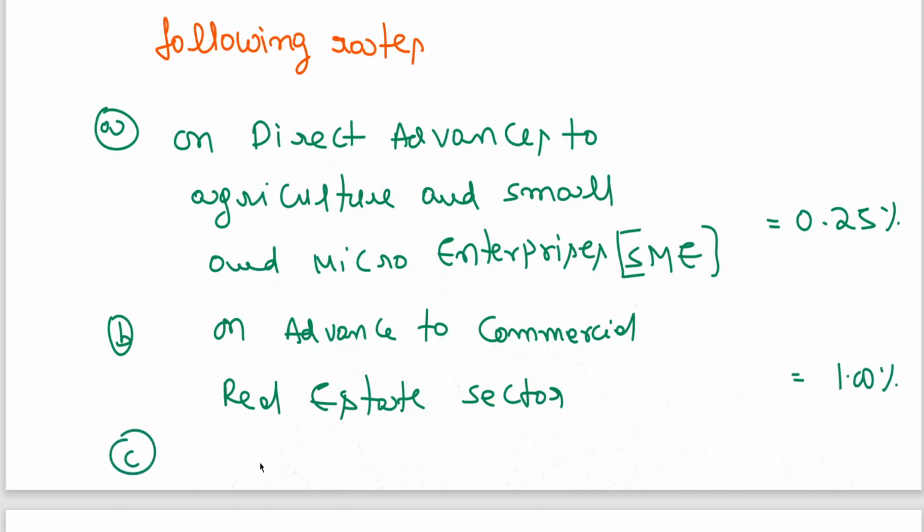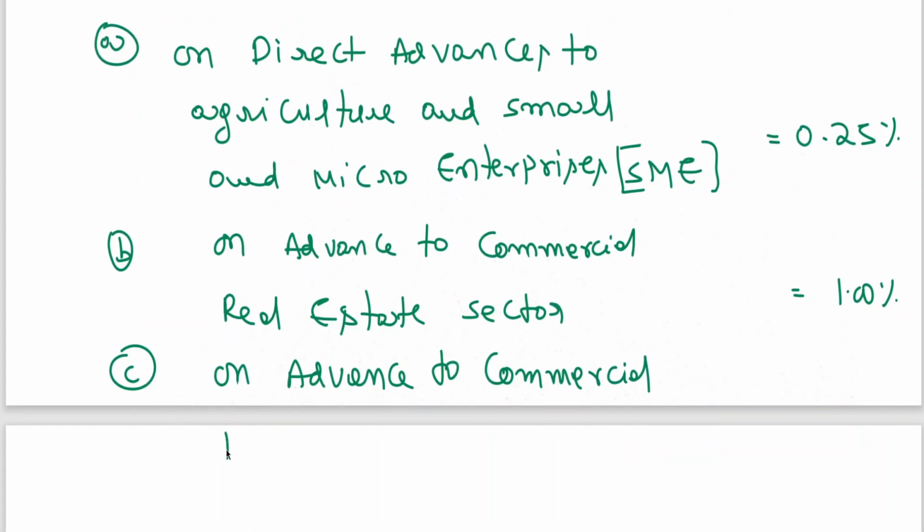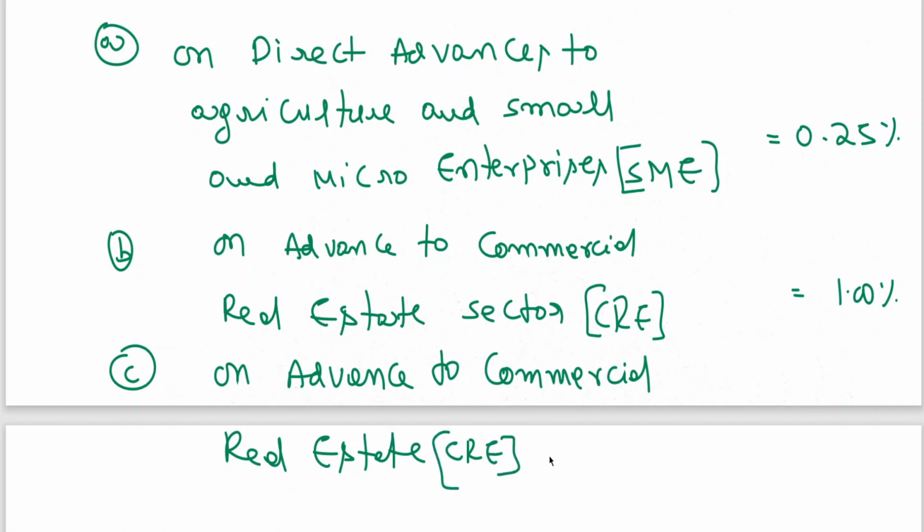C. On advance to commercial real estate, it is also called CRE, commercial real estate sector, residential housing.